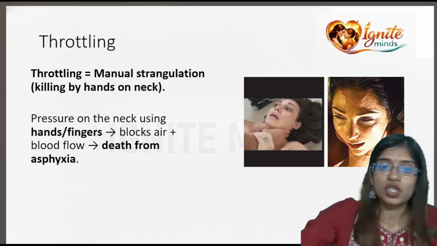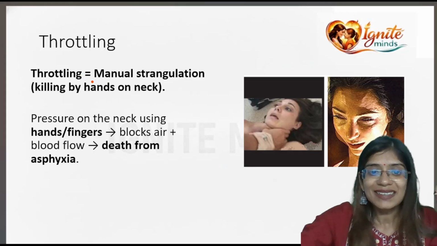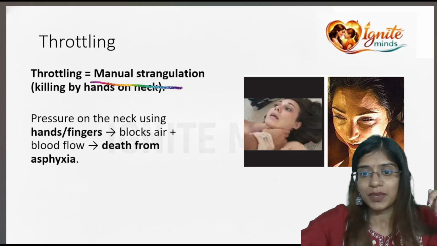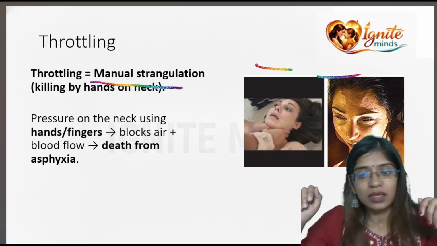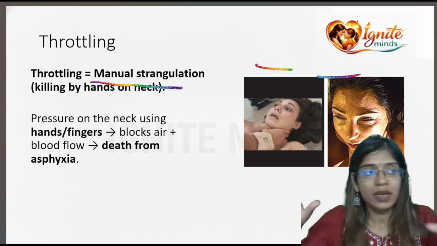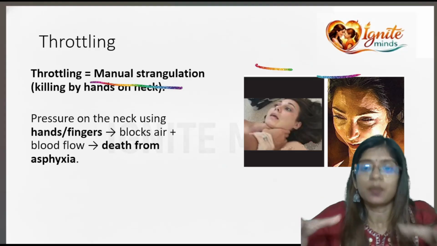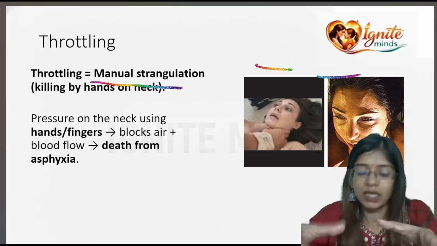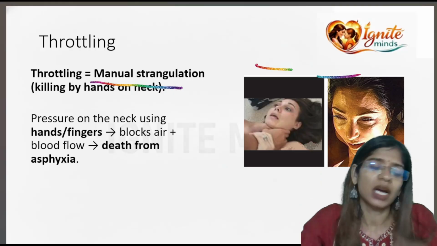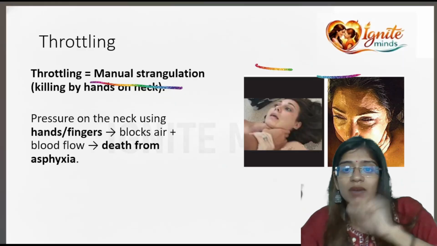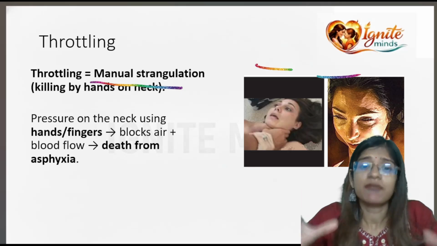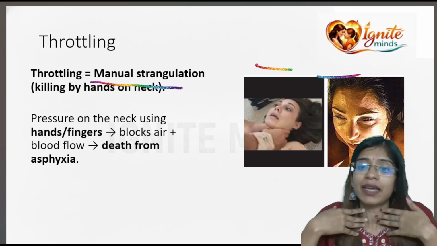What is throttling? Throttling means it is manual strangulation. You can see the pictures here. Strangulation means when pressure is applied over the neck, by any means, it may be with a hand, with a rope, or with the elbow. By any means, if pressure is applied on the neck, what happens?